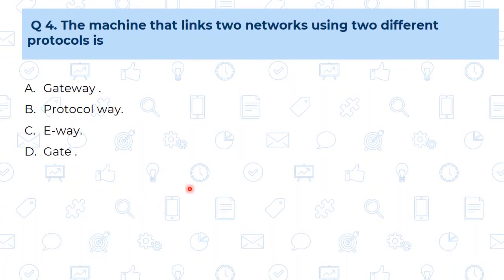Now the question number 4: the machine that links two networks using two different protocols is: A, gateway; B, protocol way; C, E-way; and fourth is the get. So the correct answer is A, that is gateway.